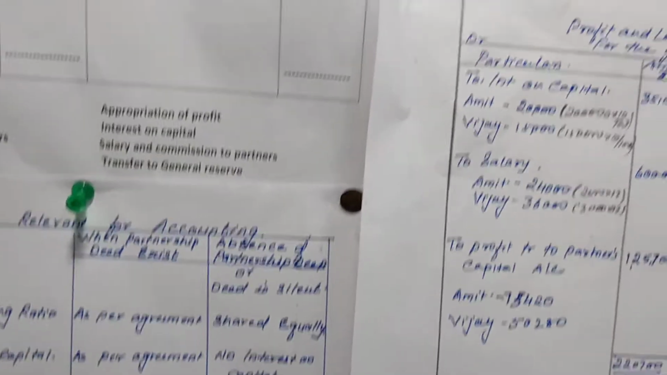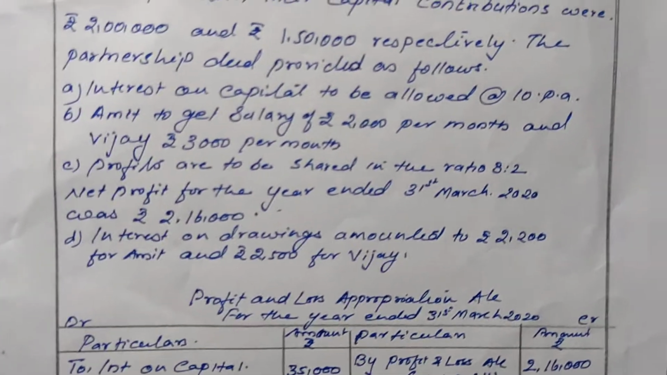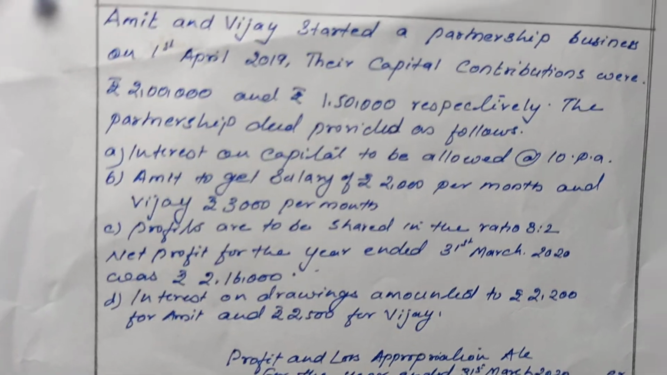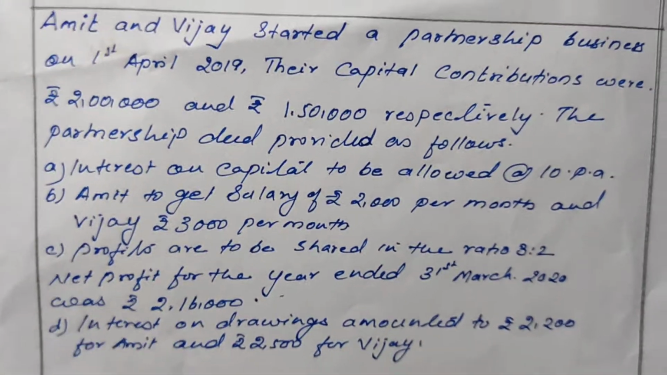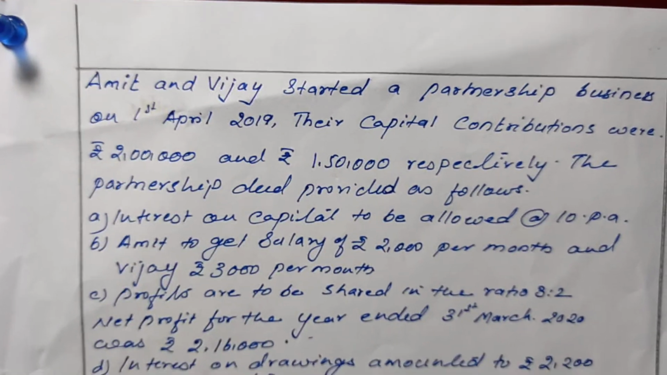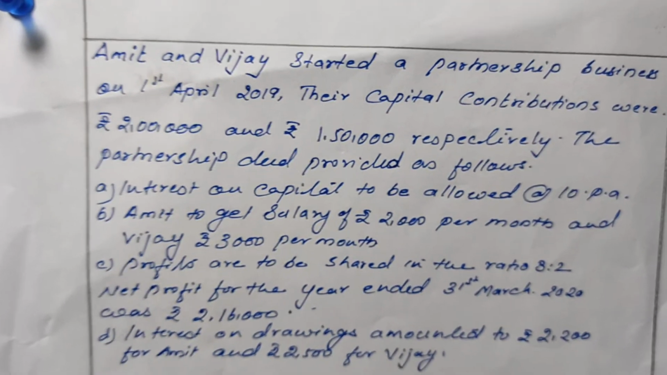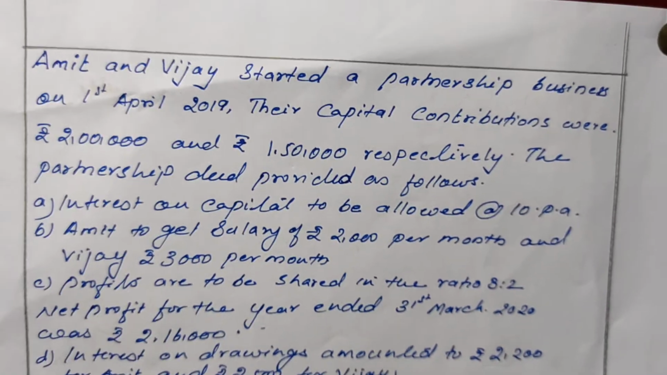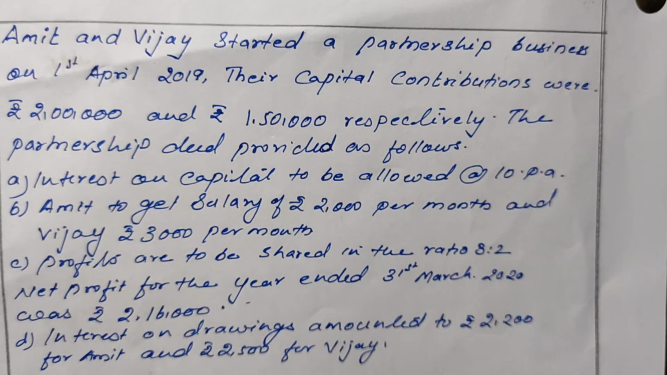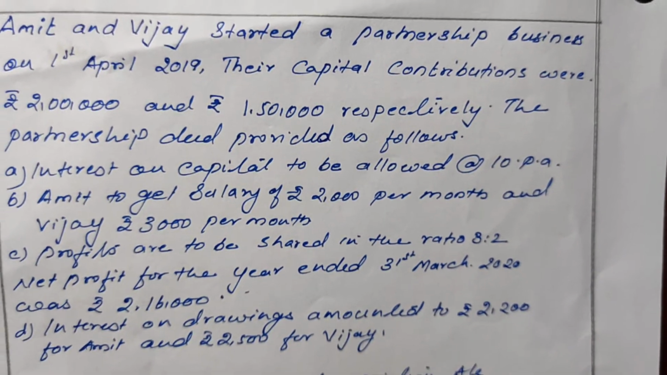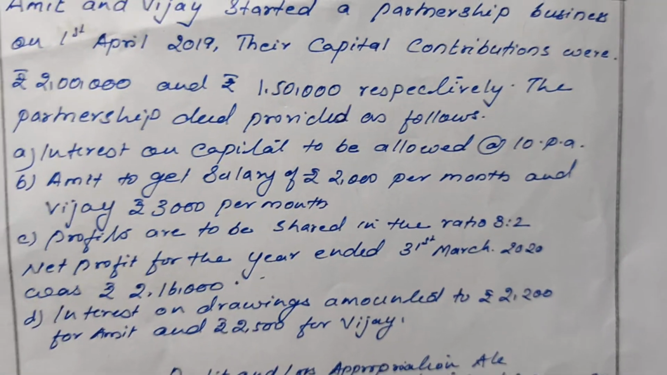Okay. Now, let us solve a problem related to the profit and loss appropriation account. Here two partners are given, Amit and Vijay. They started partnership business on 1st April 2019. The capital contributions were 2 lakh and 1,50,000 respectively. The partnership deed provides as follows.